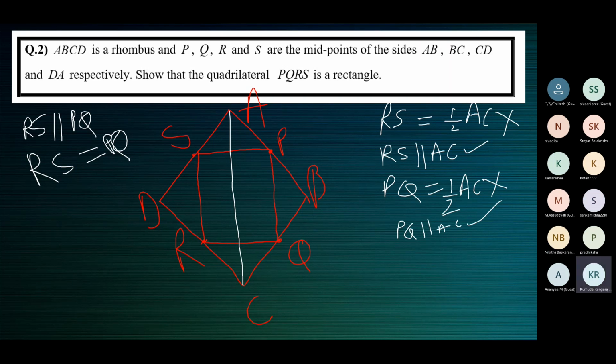From what I've crossed, we get that RS is equal to PQ because both are equal to half AC. And from what I've ticked, we get RS is parallel to PQ because both are parallel to AC. So they're parallel to one another.